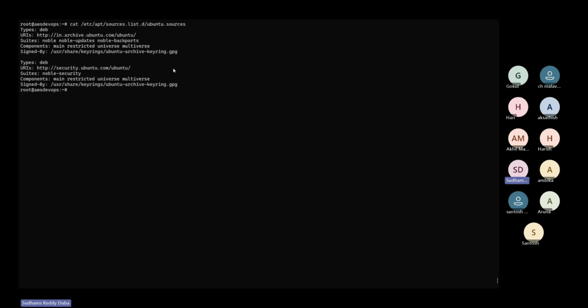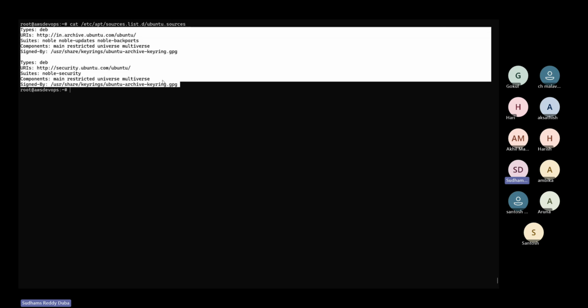But right now, since we are not facing any issue related to the keyring, the GPG key, we will be able to authenticate to this repository and download the packages and the index pages successfully. Right now, my system can communicate only to these two repositories, nothing else.